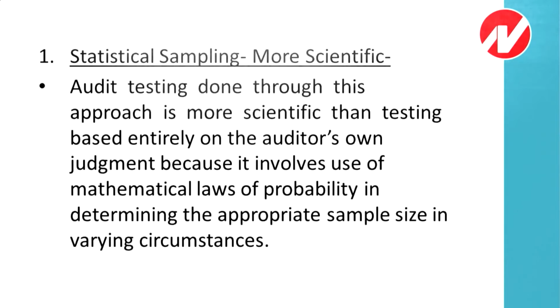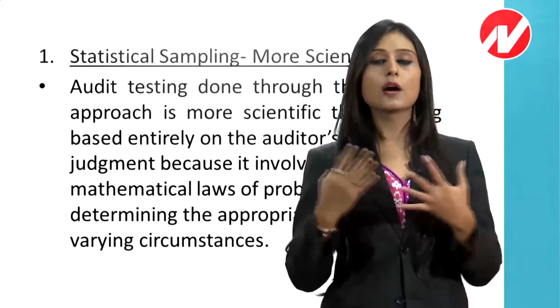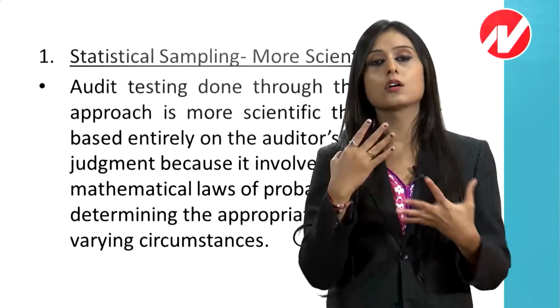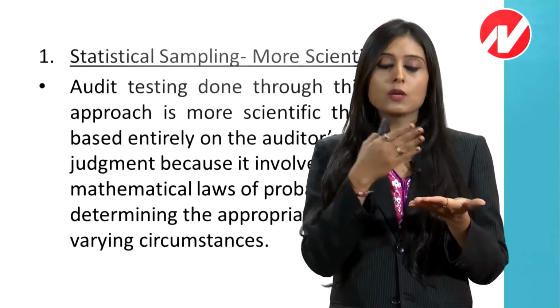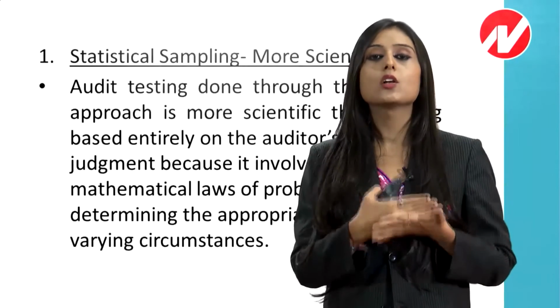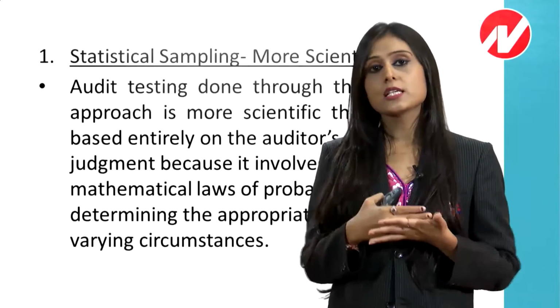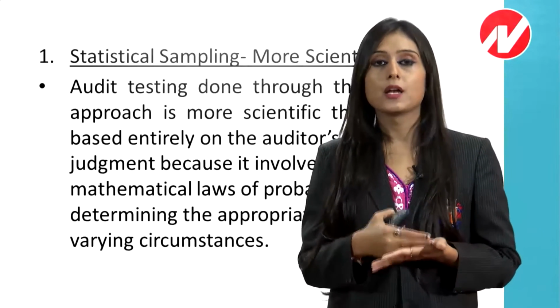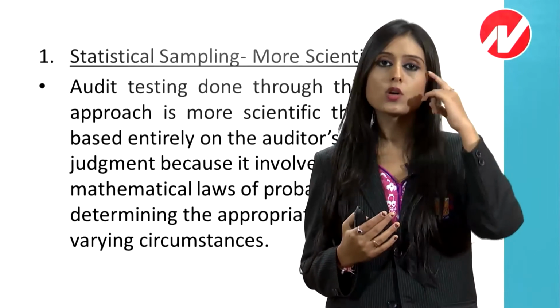Means whenever you test the sample, आप sample test करोगे, but whenever you आप use कर रहे हो the statistical sampling, the sample you will select will more or less resemble the population, because you are using the mathematical laws of probability, you are using some scientific techniques. So obviously this method is more reliable. And another method is that auditor will select the sample based on his own judgment.